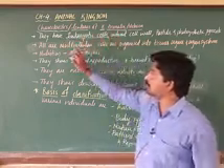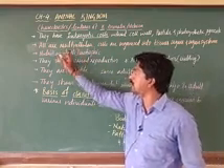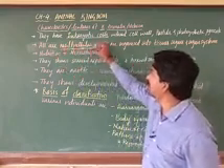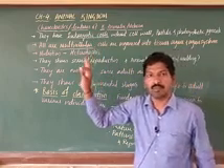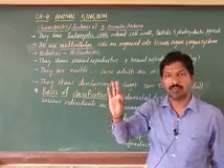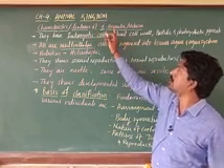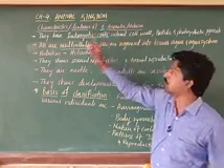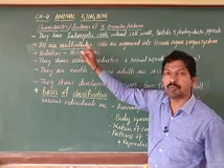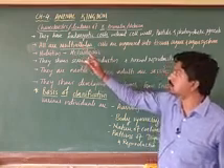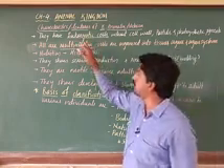In the second line I have taken multicellular. Any animal in kingdom Animalia is multicellular. Remember, they are multicellular, but the nature of the cell is eukaryotic.